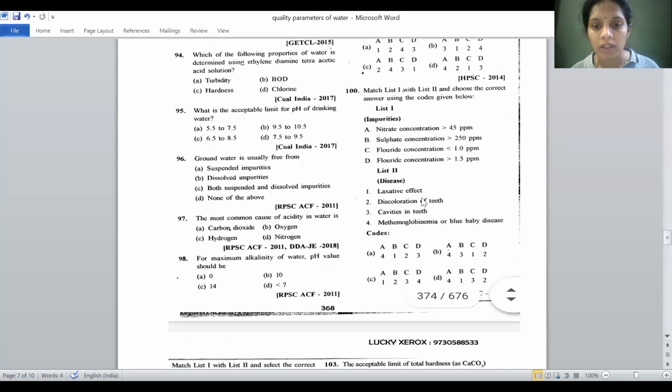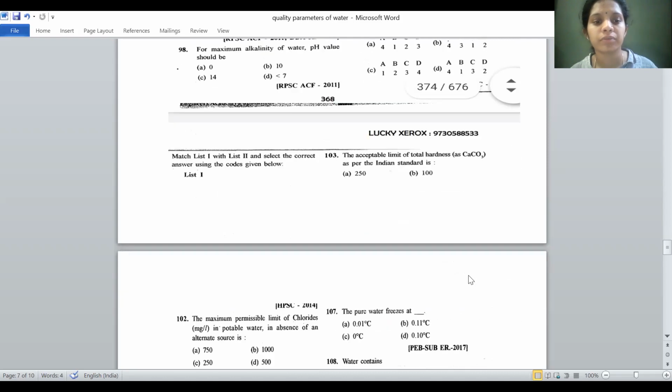Match list 1 and 2. Methemoglobinemia or blue baby disease is due to nitrate concentration, so A is directly 4. So 3 options are correct. Sulfate concentration has a laxative effect, so B is 1. So these 2 options. If fluoride is less than 1, it causes cavities in teeth. C is 3. So the option is the 4th option.